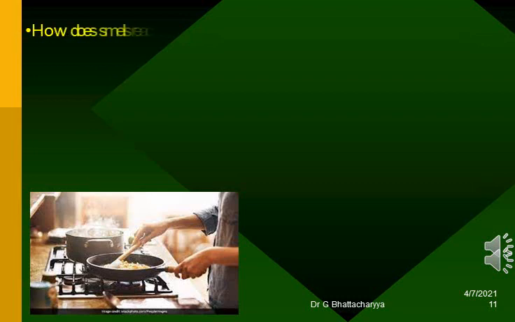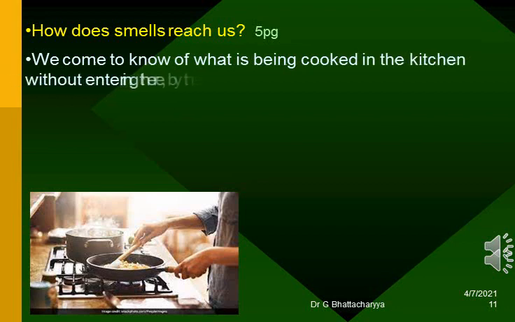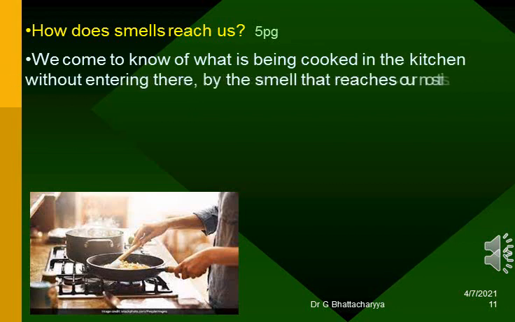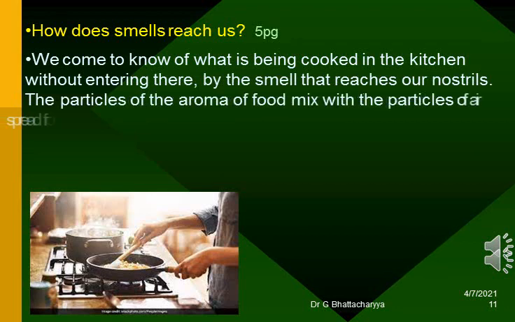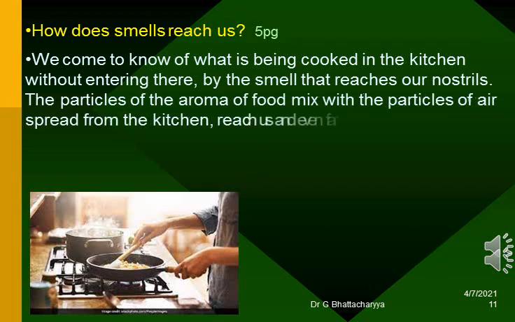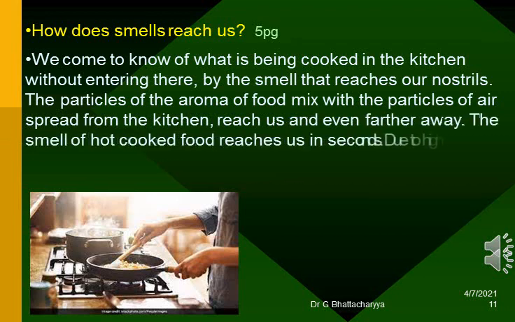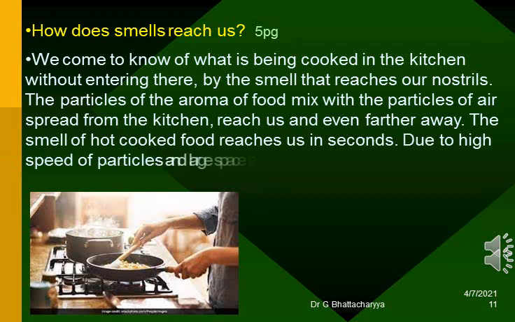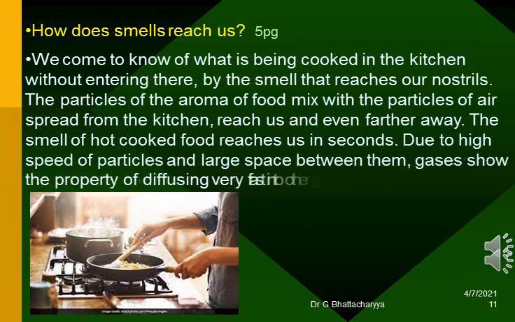How do smells reach us? We come to know of what is being cooked in the kitchen without entering there, by the smell that reaches our nostrils. Particles of the aroma of food mix with particles of air spread from the kitchen, reach us and even farther away. The smell of hot cooked food reaches us in seconds. Due to high speed of particles and large space between them, gases show the property of diffusing very fast.